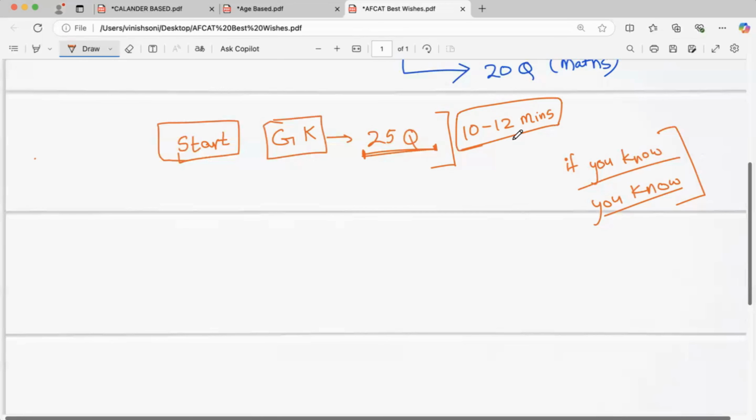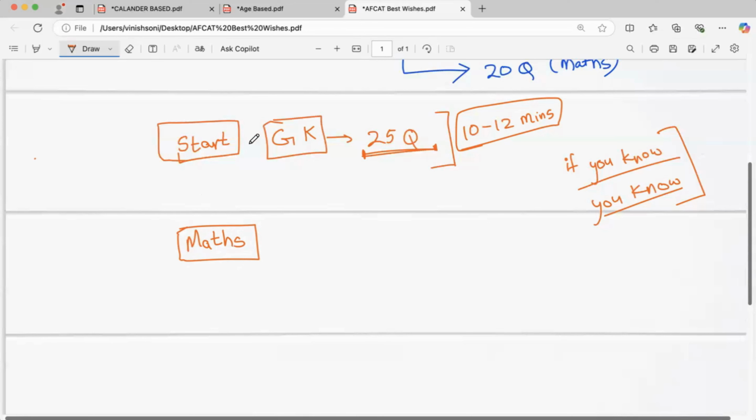Why am I telling you this? Because after your general awareness, you start with your maths, since this time your brain is fresh. If you do maths in the last half an hour, your brain has already gone through so many things. So it is not advisable to solve maths at the end.